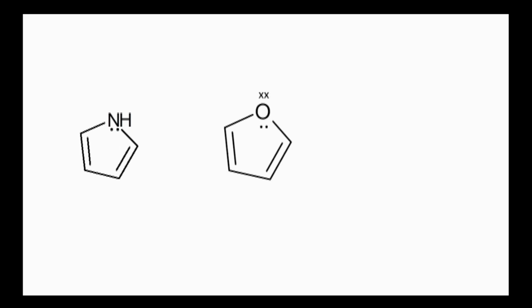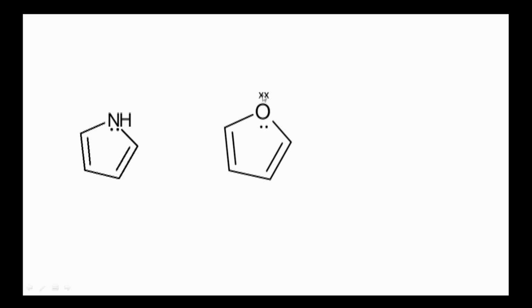Similarly, this is the structure of furan. This oxygen has 2 lone pairs of electrons. One is shown as a dot and the other as a cross. This suggests that the dotted electrons are parallel to the unhybridized p orbital present on the neighboring carbon atoms. So this lone pair can become part of the pi electron cloud.